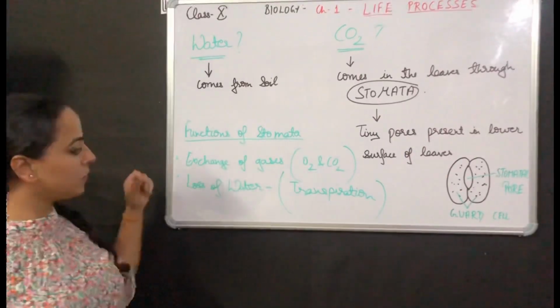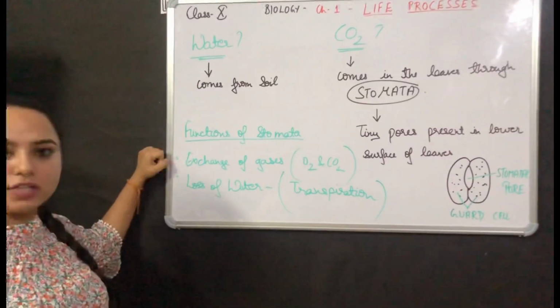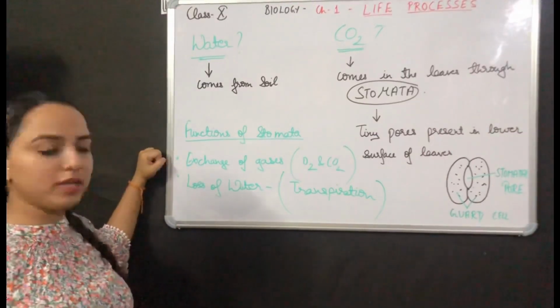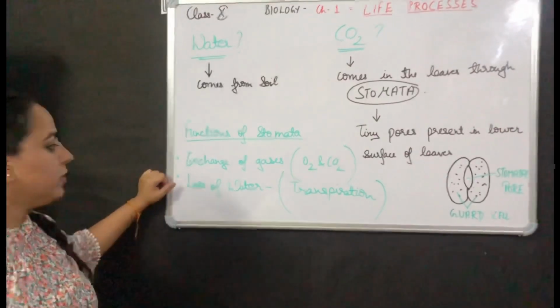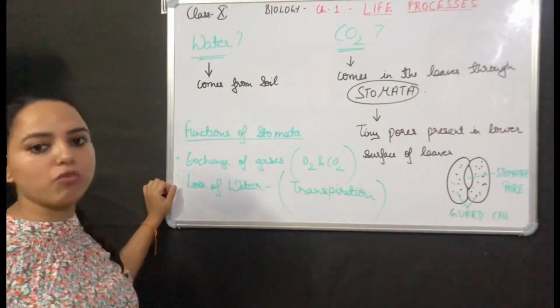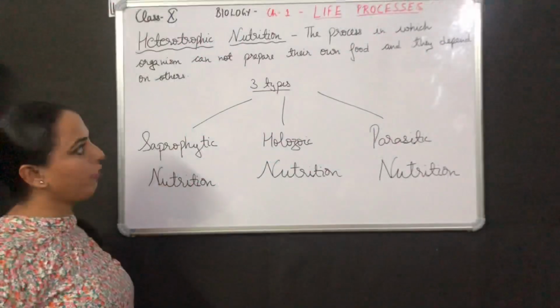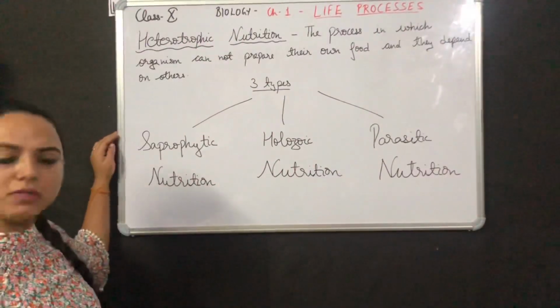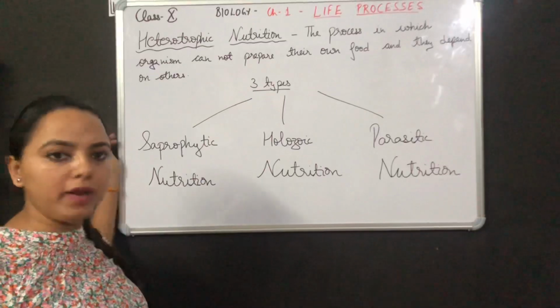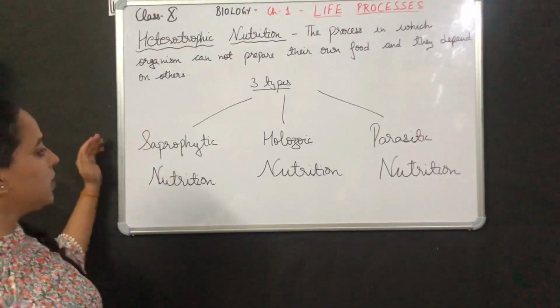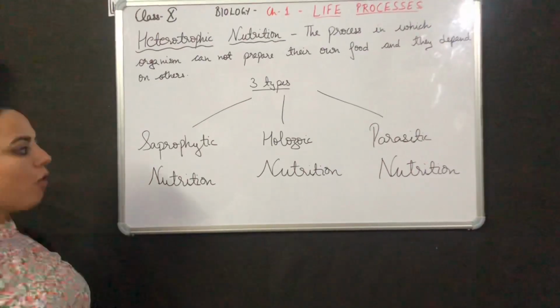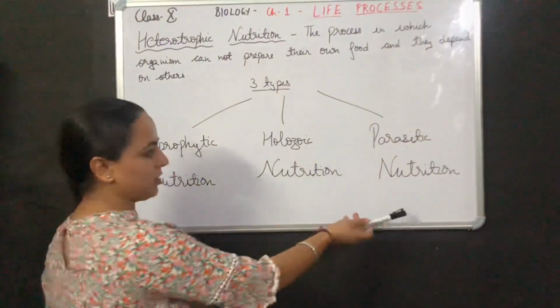There are two functions of stomata mainly. Number one is exchange of gases, that is oxygen and carbon dioxide during the process of photosynthesis. Then another one is loss of water, that is transpiration. Heterotrophic nutrition, the process in which organisms cannot prepare their own food and they depend on others for their food. It is further of three types: saprophytic nutrition, holozoic nutrition, parasitic nutrition.